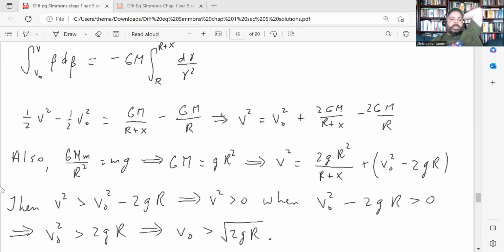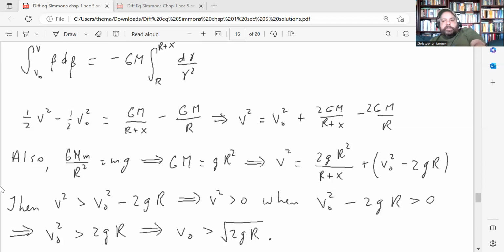But anyway, I'm just calling it g here. Divide by m, and you get that GM is equal to gR squared. So divide by m, multiply by R squared, and you get that that's true. So I plug that in for GM, just so I have all the variables that I know something about in the formula. So you get v squared is 2gR squared over R plus x plus v0 squared minus 2gR, right?